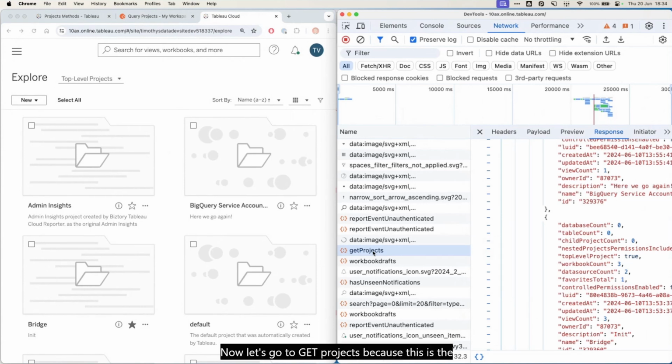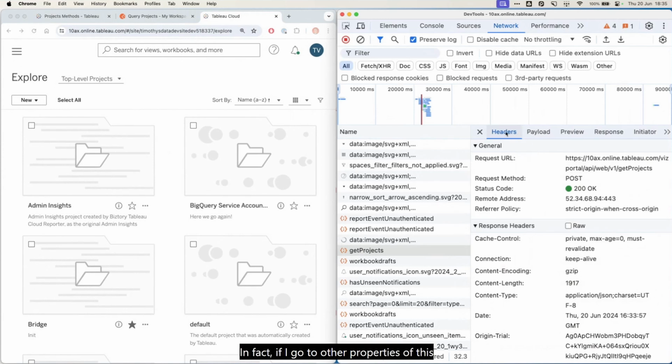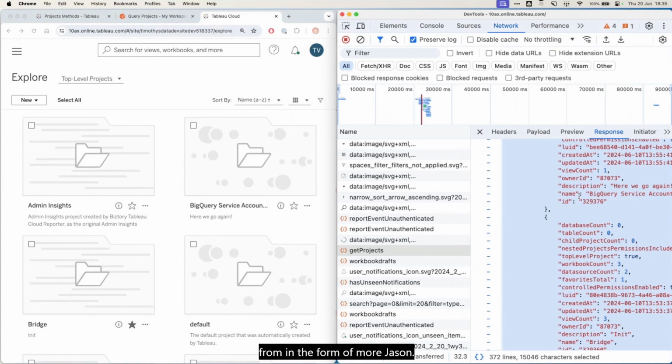Now let's go to get projects, because this is the equivalent of what we just saw in the REST API, query projects, but this is using Tableau's internal API, if you will, an undocumented API that's behind what you see in your browser. This is called the Viz Portal API. In fact, if I go to other properties of this request, called the headers, a lot of theory around that as well, very interesting, but just a detail for now, you'll see that the request URL that was used here specifies Viz Portal, and that's effectively the URI that this HTTP request went to, and that we got a response from in the form of more JSON.